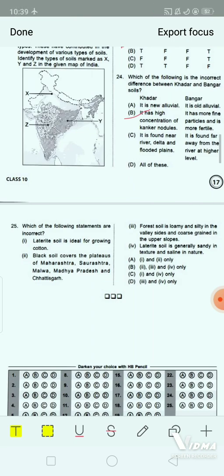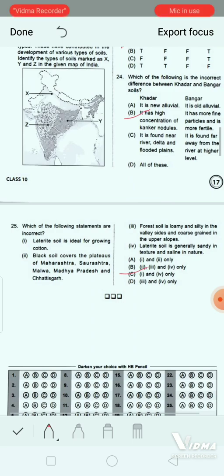That is option C is the correct answer. That is 1 and 4 only. 1 and 4 are the incorrect statements. Laterite soil is ideal for growing cotton, and number 4, that is laterite soil is generally sandy in texture and saline in nature. Okay, so this is the correct answer of this question.